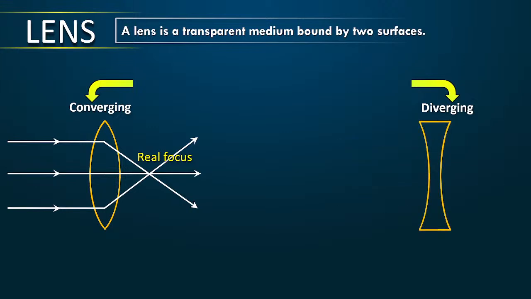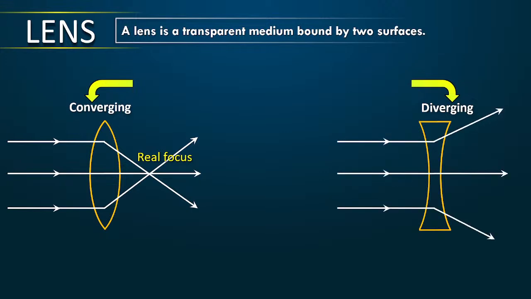Next you have diverging. The incident light is coming and falling on the concave surface, and if I extend this line, it meets at this point. This is called the virtual focus. Okay, so converging lens and diverging lens.